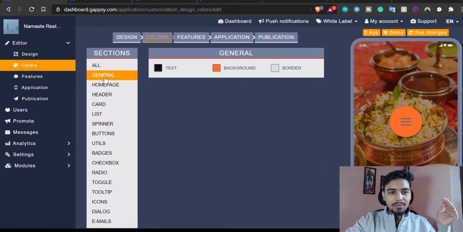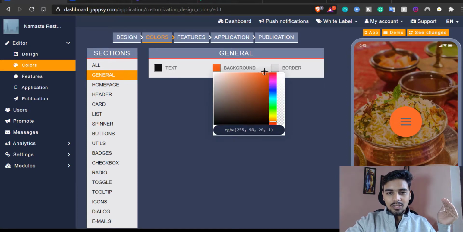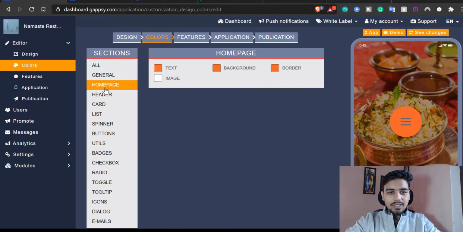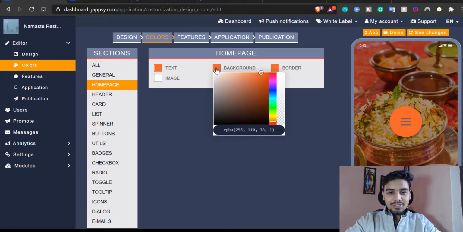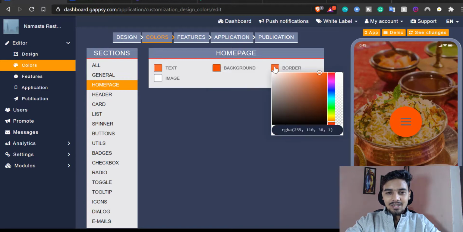So I'll start by going to general. Its background is this one. Let me just copy this. It looks good. And then the home page, as you can see, I'm not really a good designer. This is why I mostly outsource this part. But with this kind of software, I can actually do it, I guess, on my own, right? So I'll just change it.